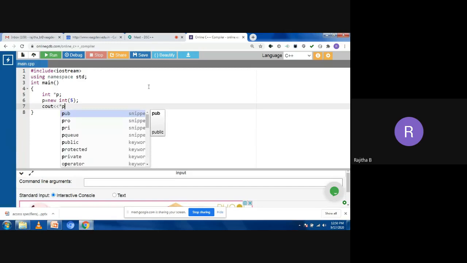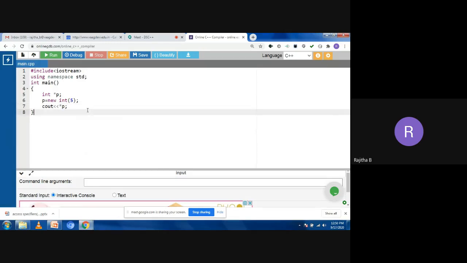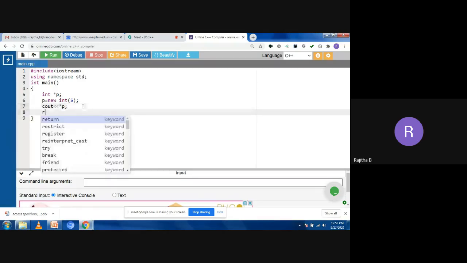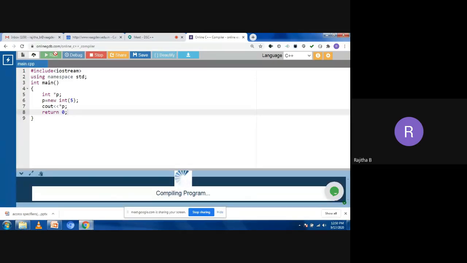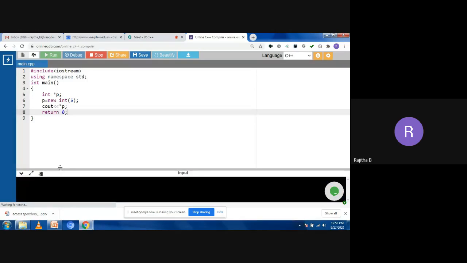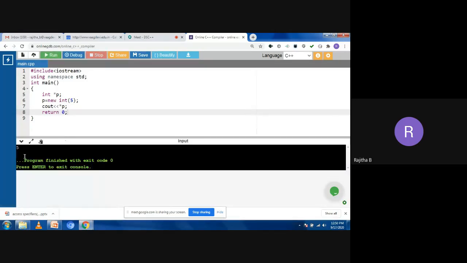Now let's compile this one. Before that I need to take return 0. Now you can see here, what value will be printed? It is 5. So this is the way you use dynamic memory allocation.